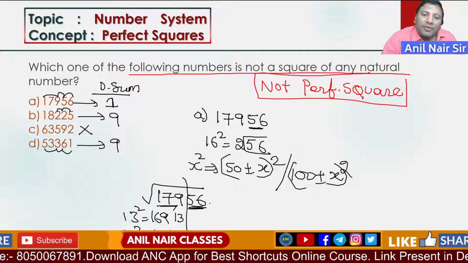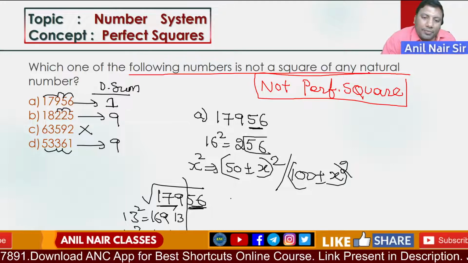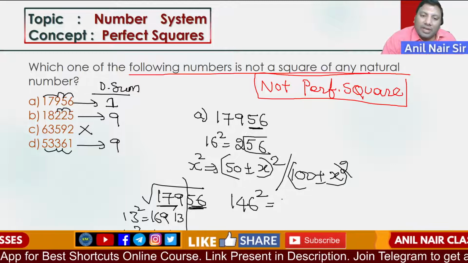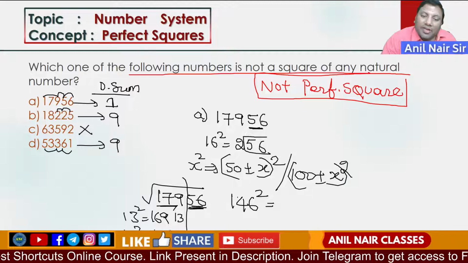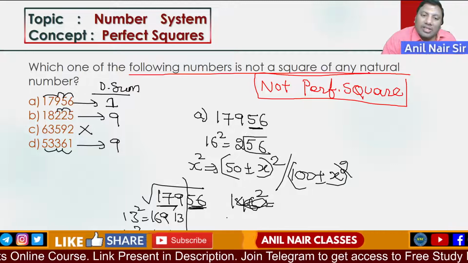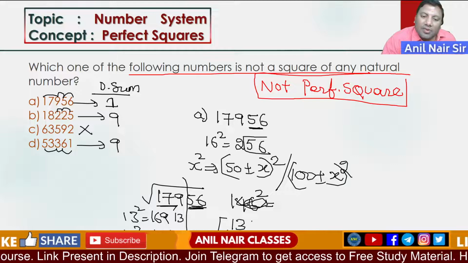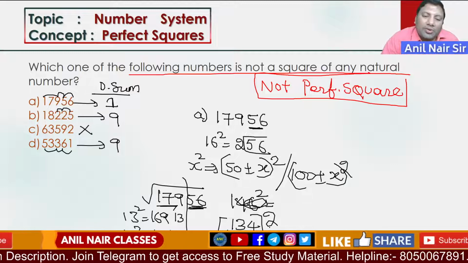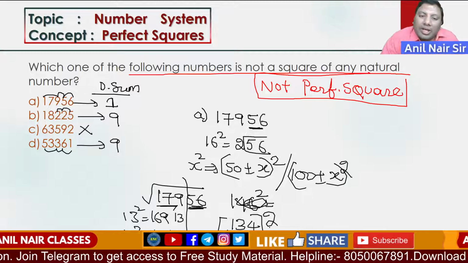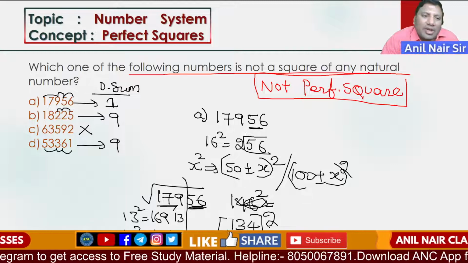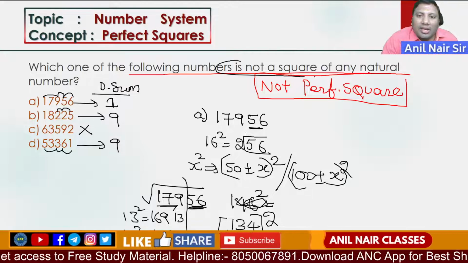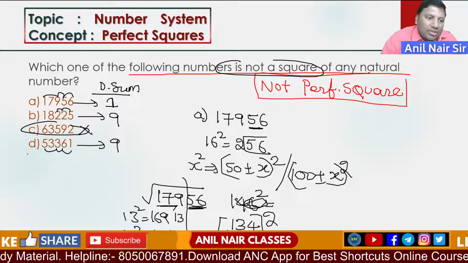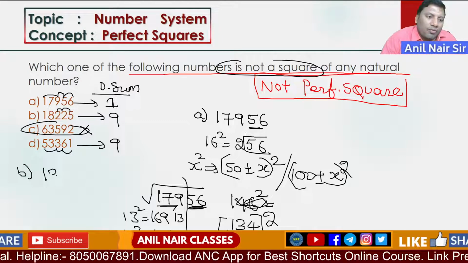Now here, 256, so check it out with 134 square: 150 minus 16 is 134, so 134 square. I hope the logic is clear. Questions 1, 3, 4, 5, 6 are not right, okay, that is the reason. Anyway it is 63592. I will show you with the example of 18225.